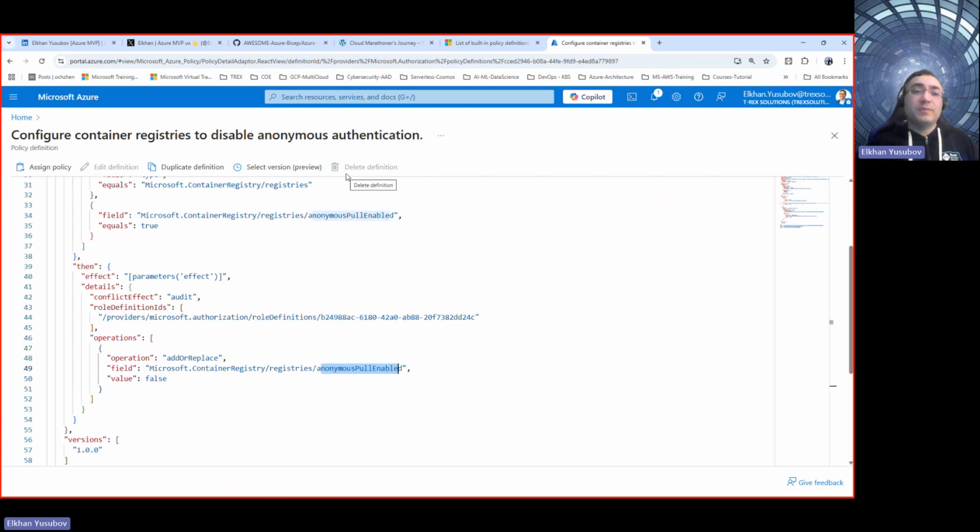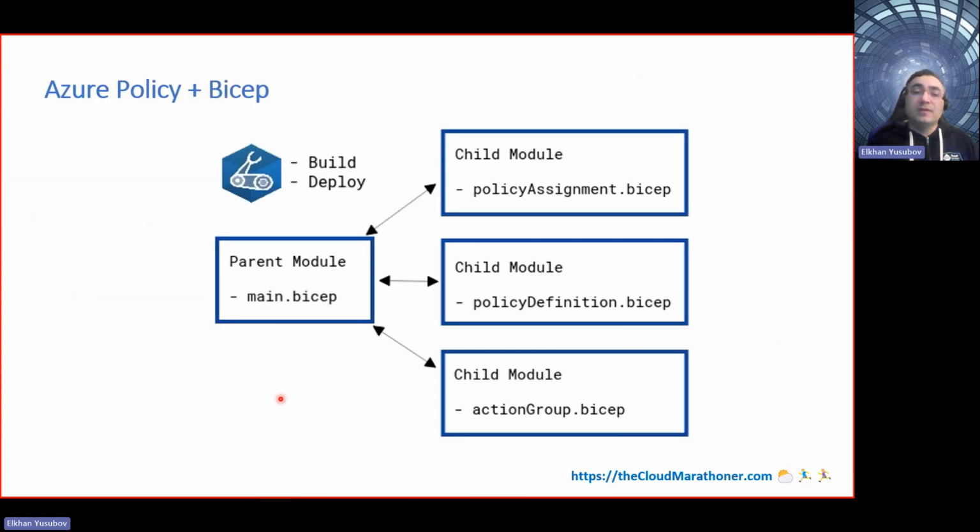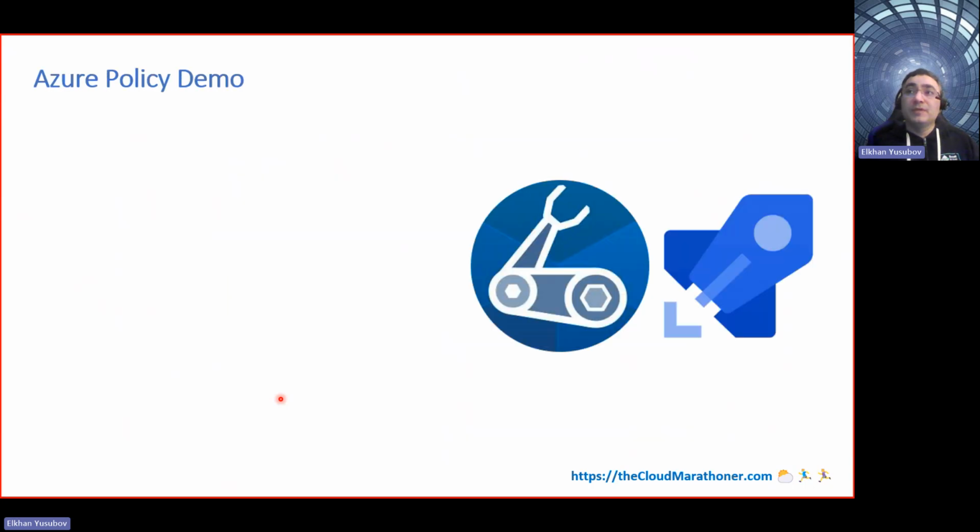Okay, this is just kind of an intro into that, but it would make a lot more sense when we look into the demo. So let's look into the demo where we are going to define an Azure Policy Initiative, which is basically a set of Azure policies. And once we package them into an Azure Initiative, we are going to look into what's going to be enforced.